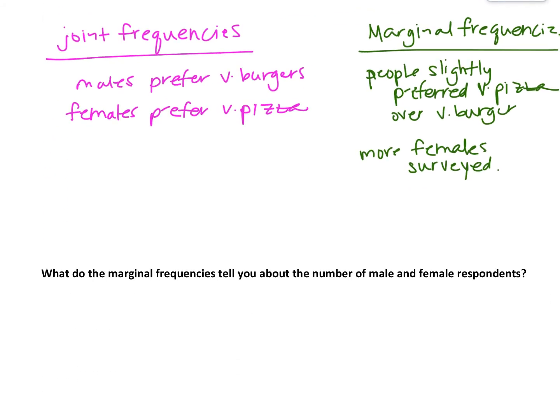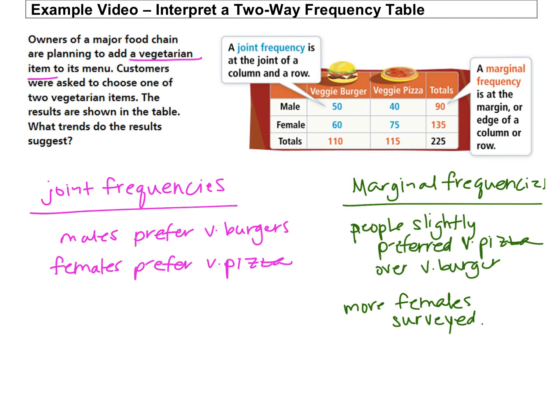All right, and then just our follow-up question, what do the marginal frequencies tell you about the number of male and female respondents? So the marginal frequencies, we just talked about it, looking at the margins. These marginal frequencies in the bottom tell us how many people preferred veggie burgers and how many people preferred veggie pizzas, but the marginal frequencies on the right tell us how many males and how many females.